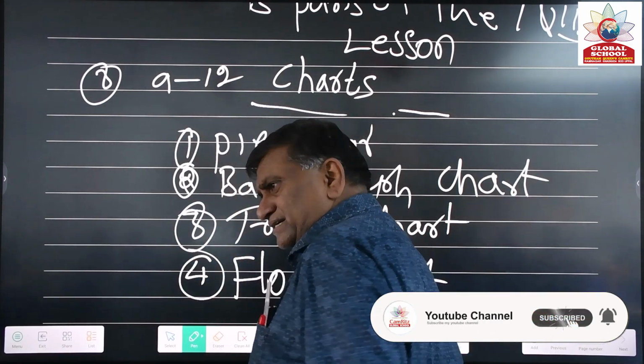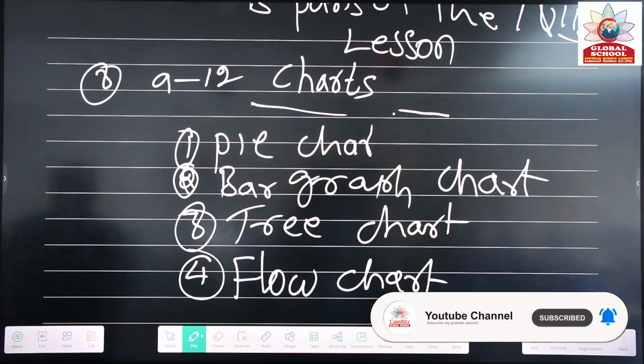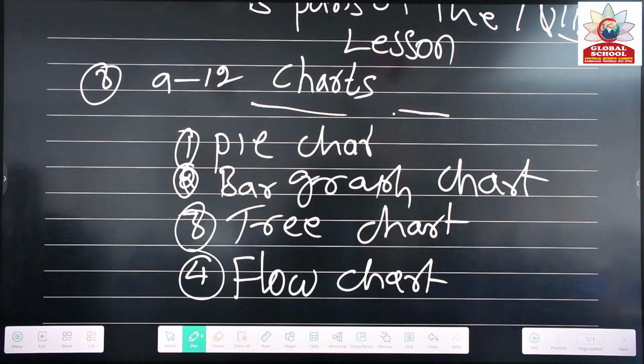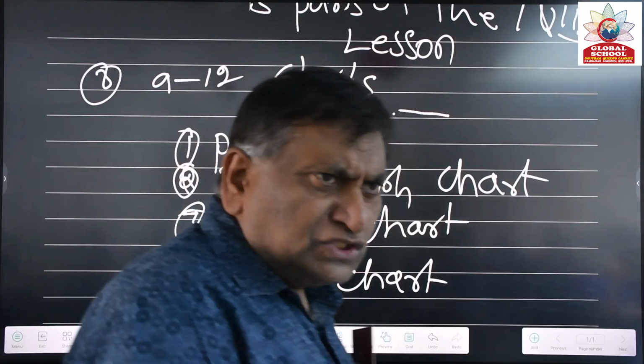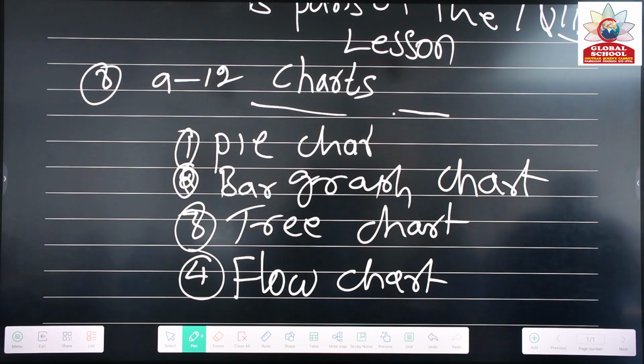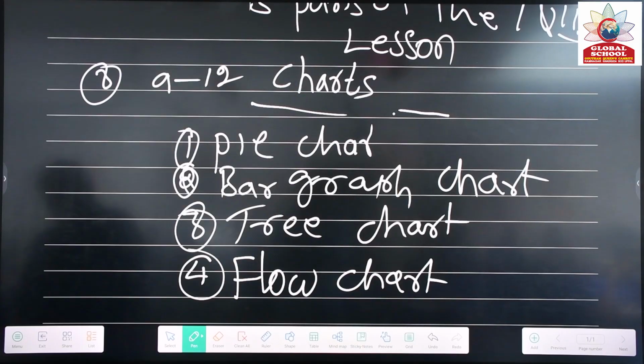Yes: pie chart, bar graph, flow chart, tree chart. 4 kinds of charts only you will get. Most probably you will get a pie chart or bar graph. Why? Because the paper must be easy for the student. So most probably they will give pie chart and bar graph. That's the easiest question. Easily you can get the answer.